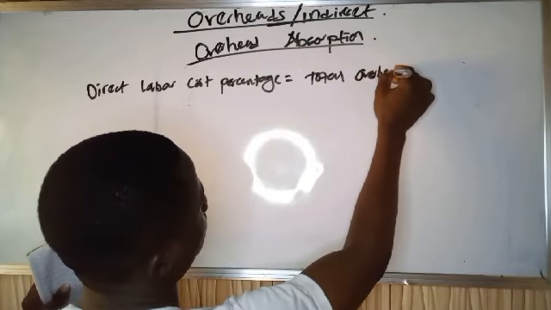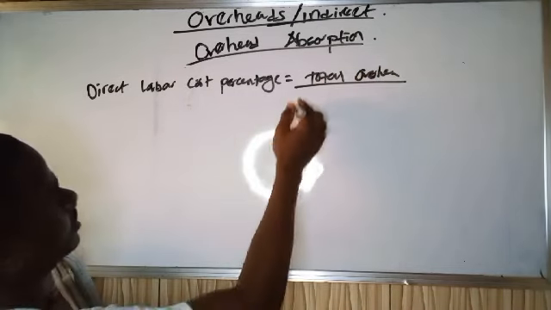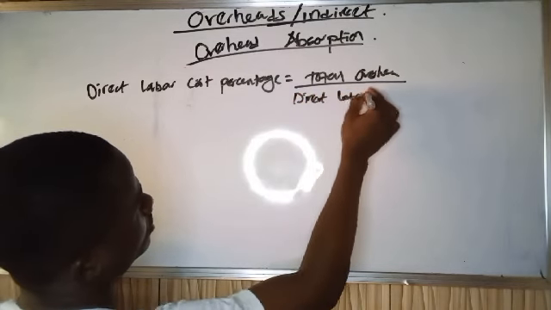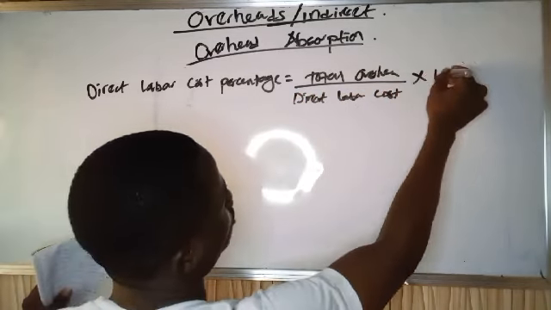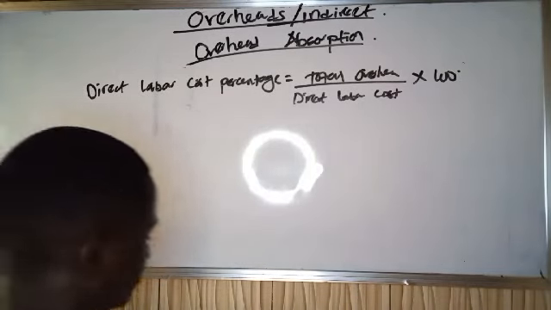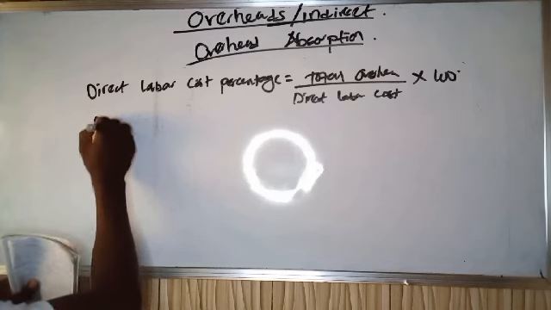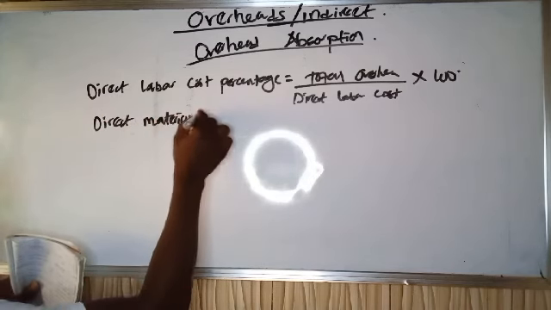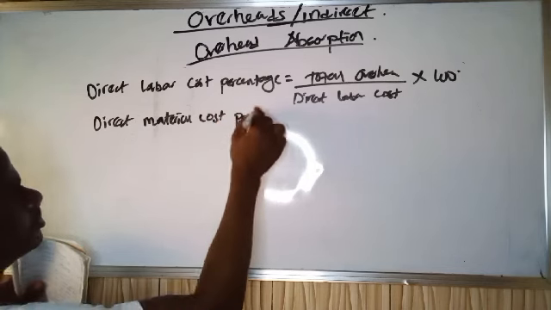Total overhead divided by direct labor cost times 100, because it is in percentage. Another one is direct material cost percentage.